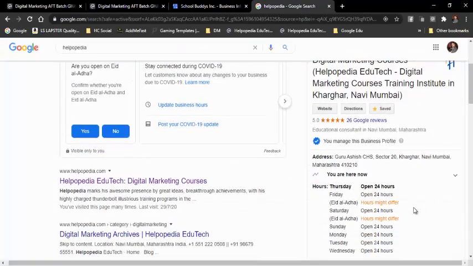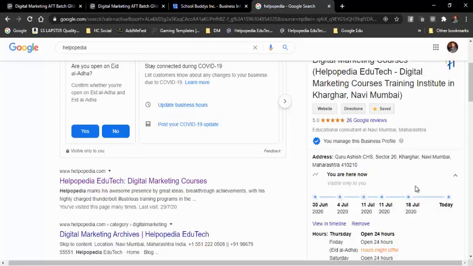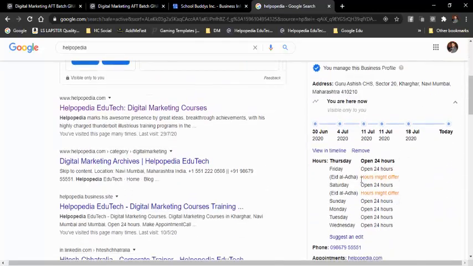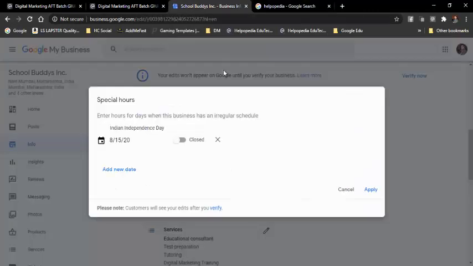If you see this on a mobile device, you will see this. Say right now if I just close this, you can see that, okay, fine, you are open over here on Thursday. You are open right now. Today is Thursday and it's open 24 hours. So by default you will see on a mobile device it will show as open. That is what it is. And if we are not working on that day, then it will show us as closed.